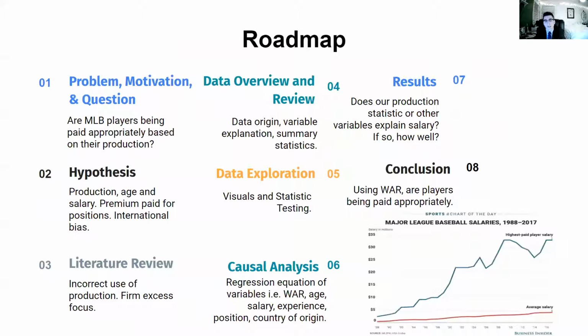So today, we're going to go through a roadmap of what we're going to talk about. First, we're going to identify the main problem, the motivation, and the research question behind our research topic. Second, we're going to talk about the hypothesis that we came up with. Third, we're going to look at some literature and review that. Fourth, we're going to look at our data. Fifth, we're going to explore that data. Sixth, we're going to use that data for some causal analysis, run some regressions on it. Then we're going to get some results based on that analysis. And then lastly, we'll draw conclusions based on those results.